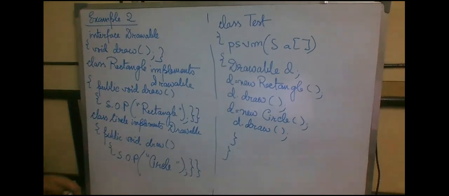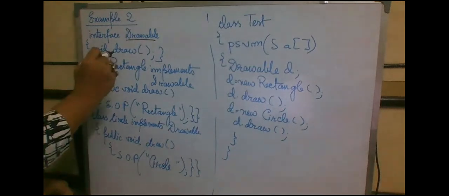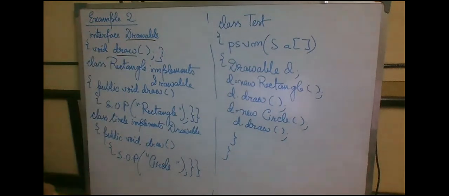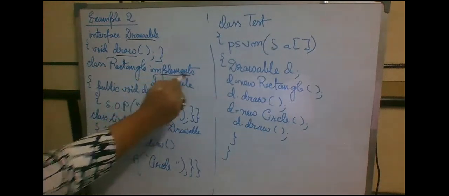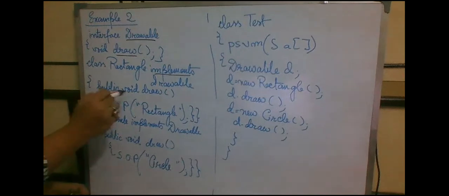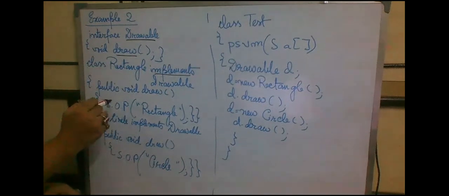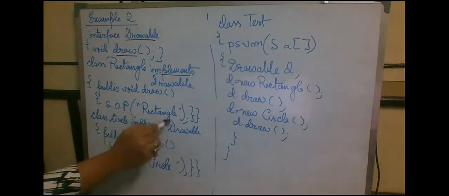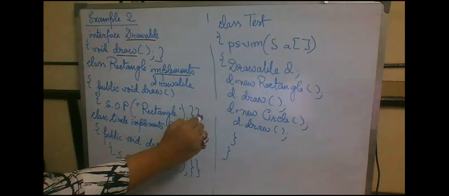Okay. So what I have done, there is an interface with the name Drawable. Inside that, I have implemented an abstract method draw. Obviously, I'm not using the keyword abstract. The compiler itself will do that. Next, class Rectangle implements Drawable. So Rectangle is implementing Drawable. Obviously, I have to override the draw method inside Rectangle, making it public. So I'm just printing here Rectangle, and this particular Rectangle class ends here.